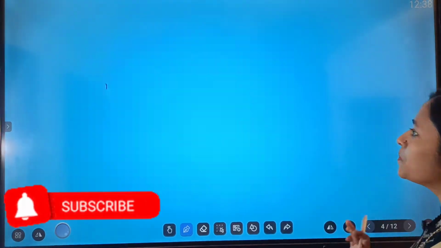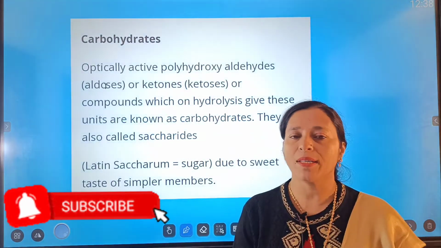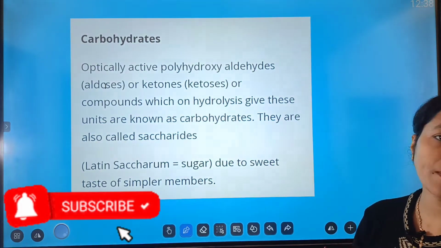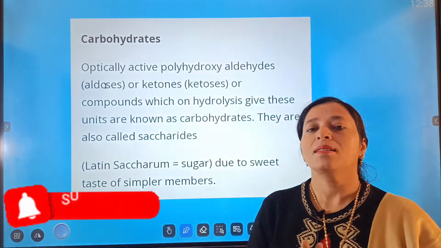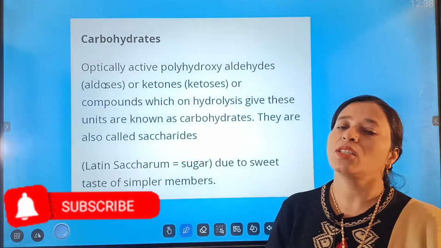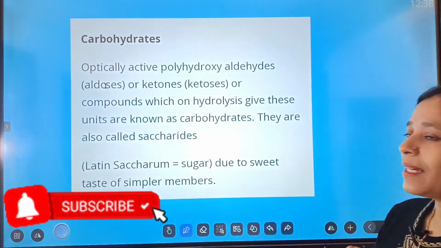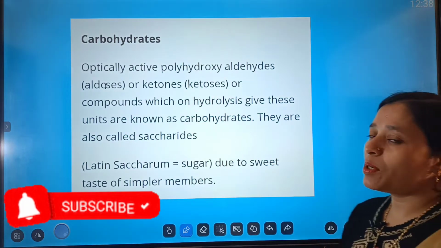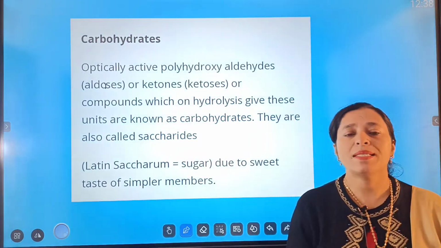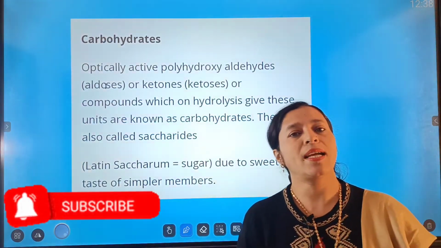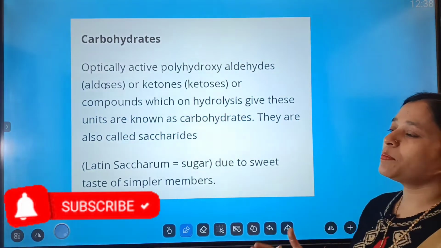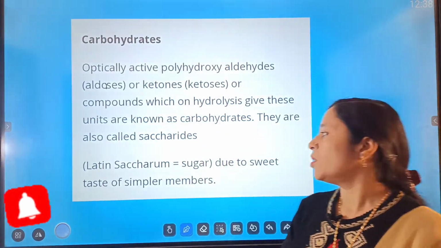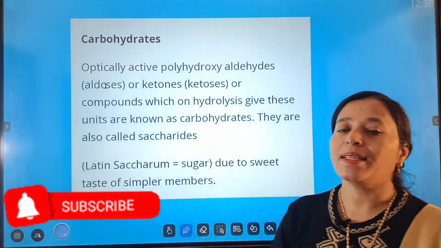So let's start. Next is carbohydrates. So what are carbohydrates? They are optically active polyhydroxyaldehydes, that is, they include aldehyde and ketone groups. So they are optically active also. Carbohydrates are basically made up of carbon, hydrogen and oxygen, and they form the most important component of all the living organisms. They are also known as saccharides.